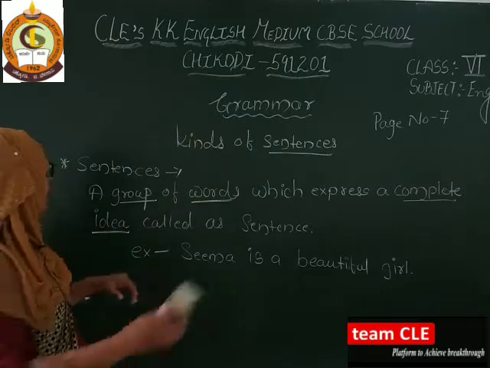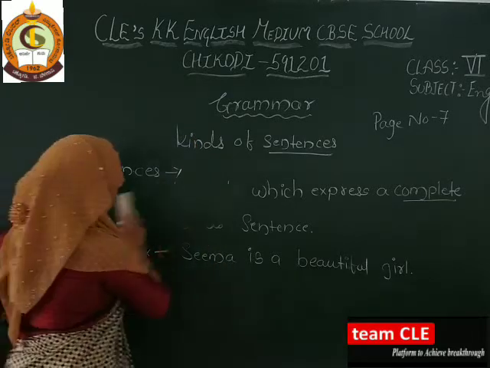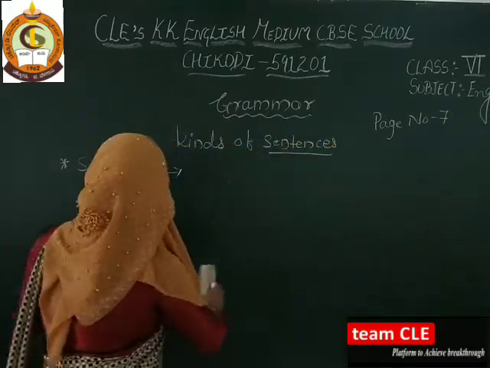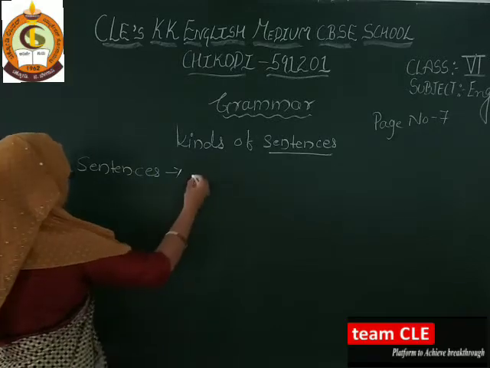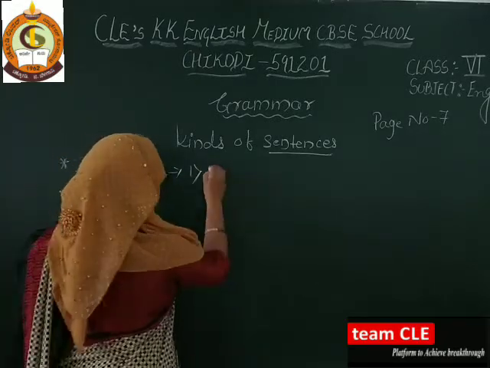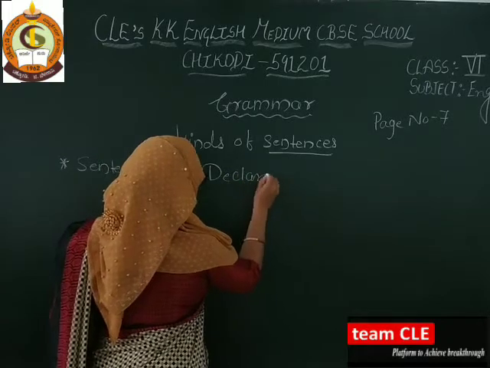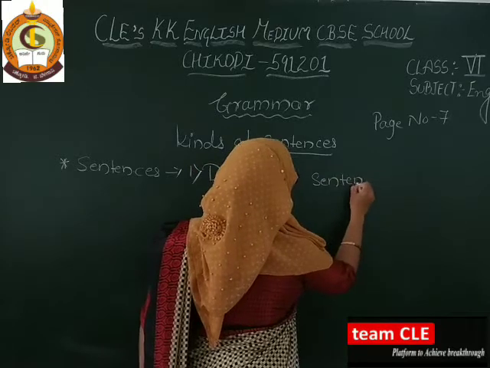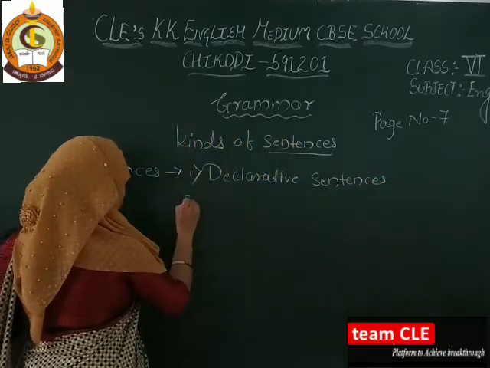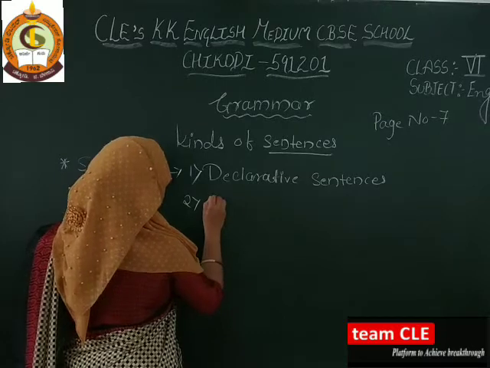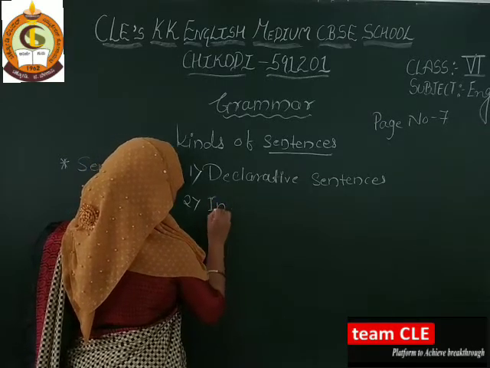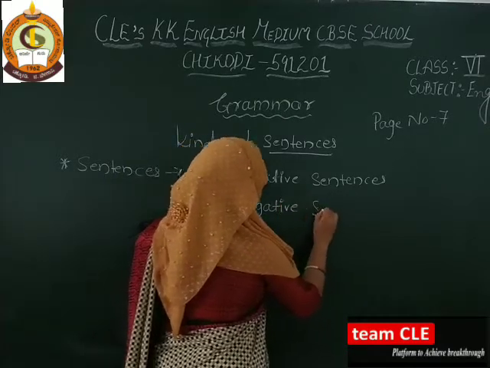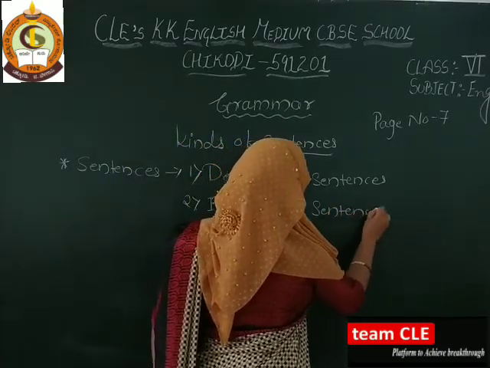How many kinds are there? There are 4 kinds of sentences in our syllabus. First one is declarative sentences. Second one is interrogative sentences.